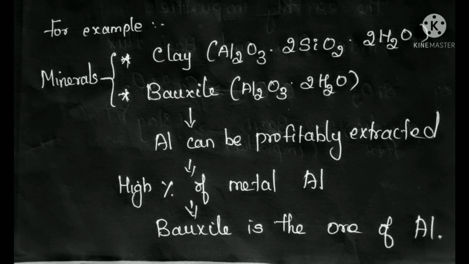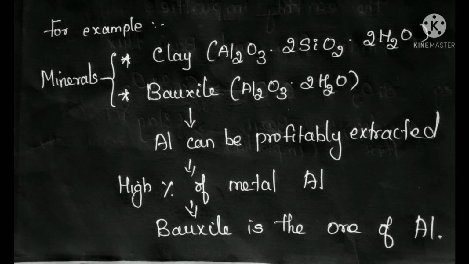From bauxite you can extract a profitable amount, hence bauxite is called ore, whereas clay is called mineral. Now have you understood the difference between minerals and ore? So ore is also a mineral. If a metal can be extracted in a large percentage, in a profitable amount, then that mineral we call ore.